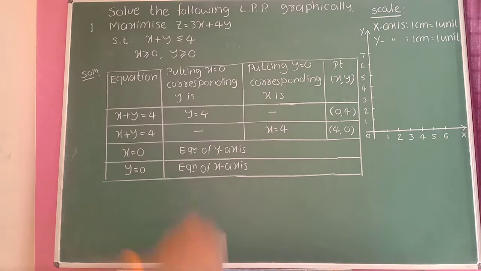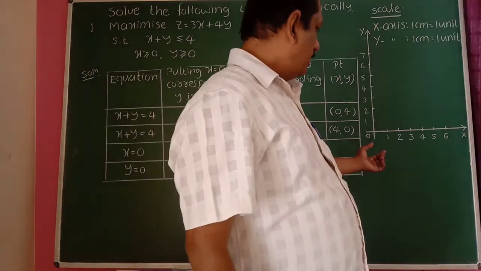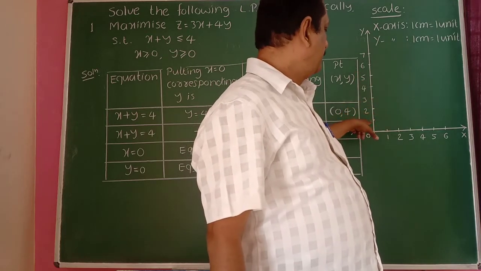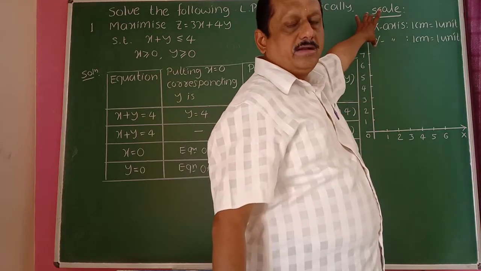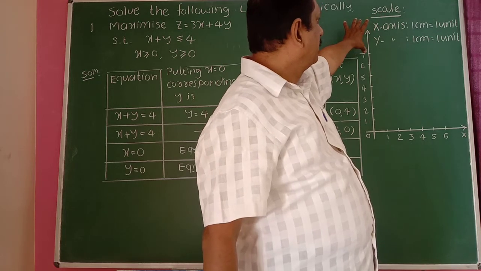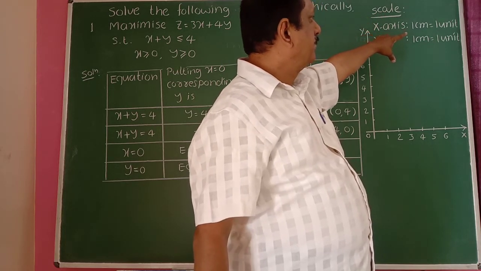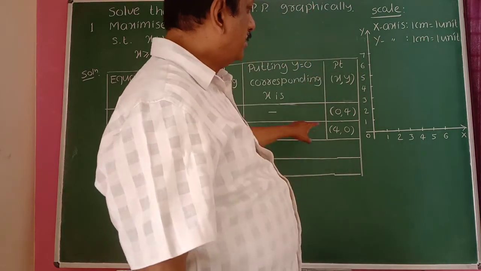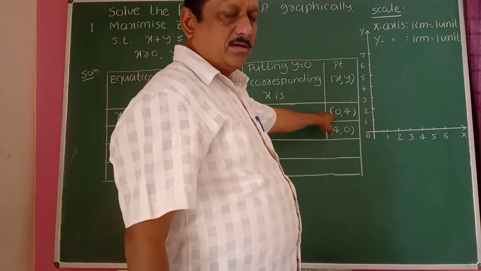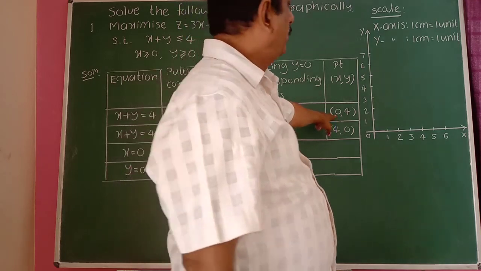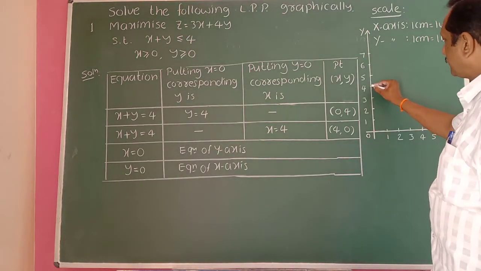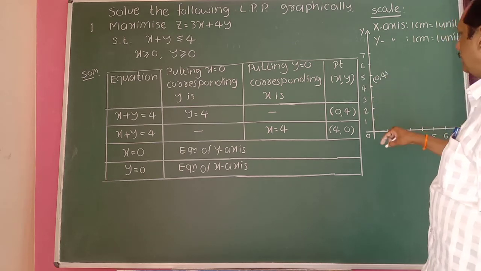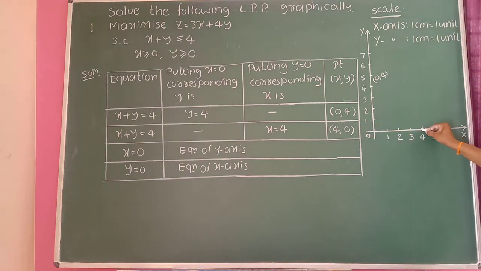Take the x and y axes, with a scale of 1 centimeter equal to 1 unit on the x axis, and on the y axis also 1 centimeter equal to 1 unit. I have written the scale here. The point 0, 4 lies on the y axis, and 4, 0 is the point on the x axis.